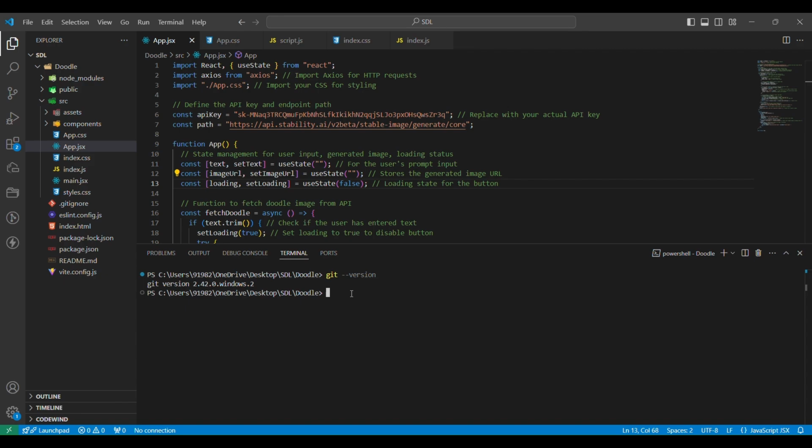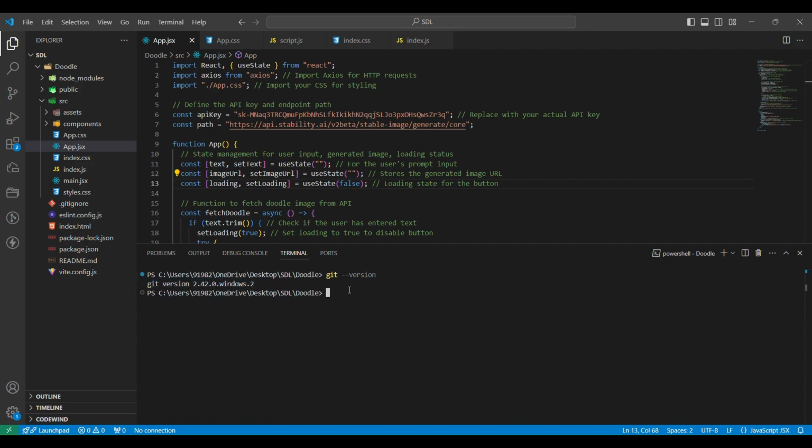Okay, so after Git has been successfully installed, you can check its version using git --version, and even if you have installed Git and still it is giving you some error, then you can reinstall Git or you can update Git.